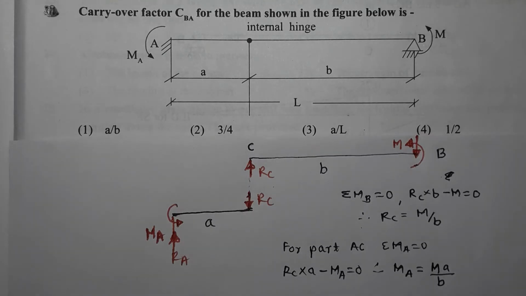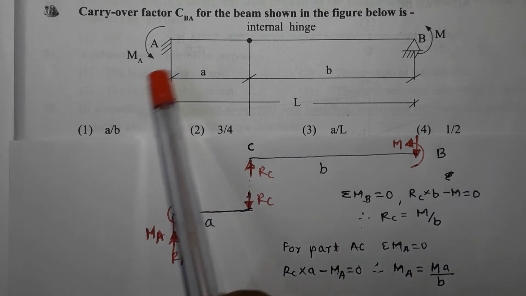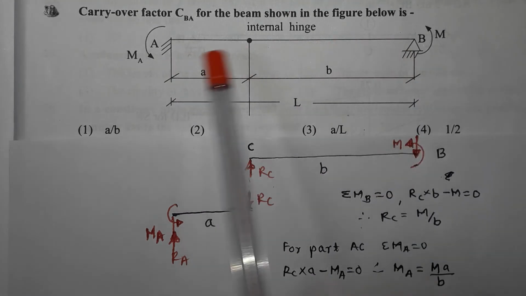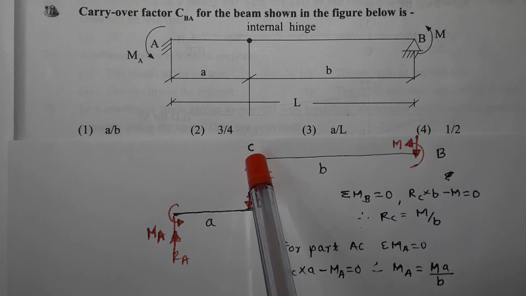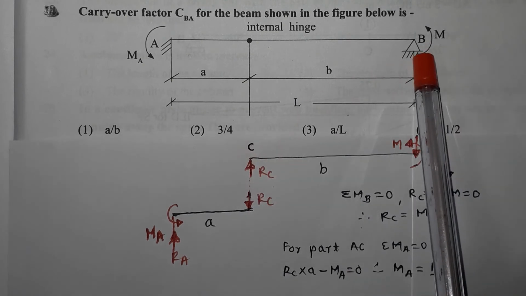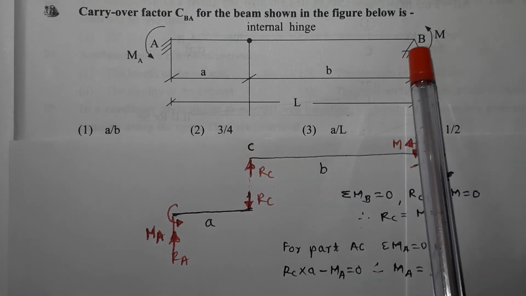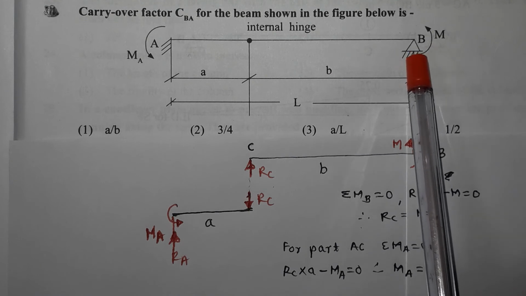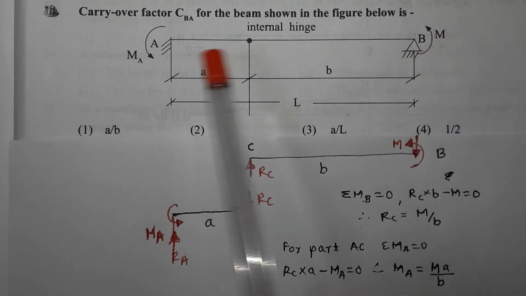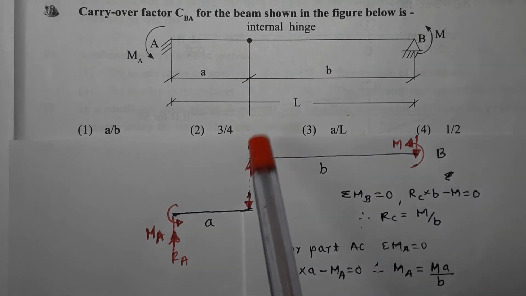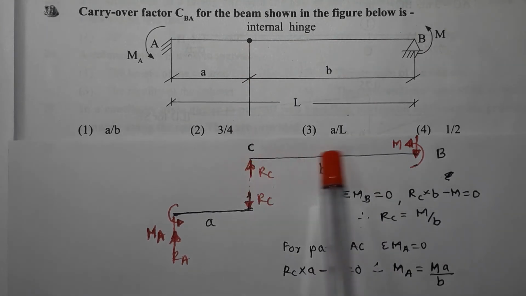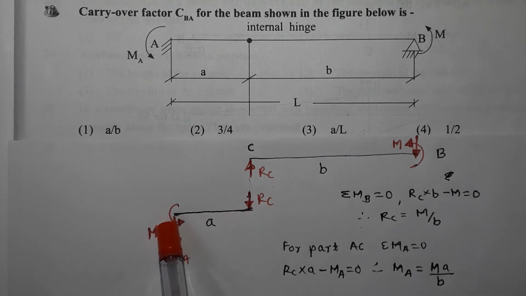Next question, carryover factor CBA for the beam shown in the figure below is. Now here the beam is shown which is AB, and A is fixed, an internal hinge is there. I am naming this internal hinge as C, and the right end support is the hinge support. Now what I am doing is splitting the given beam into two parts, separating the two parts at the internal hinge. So CB is the right part, CA is the left part.